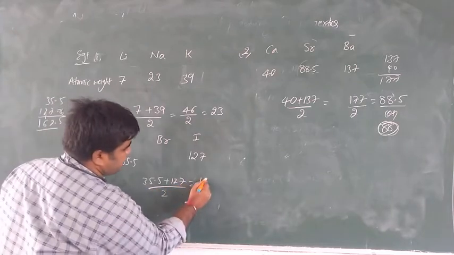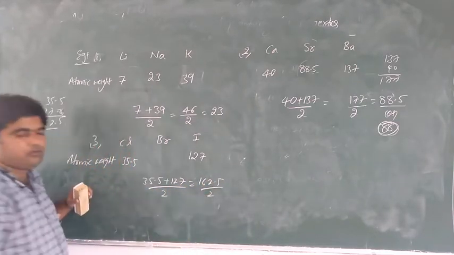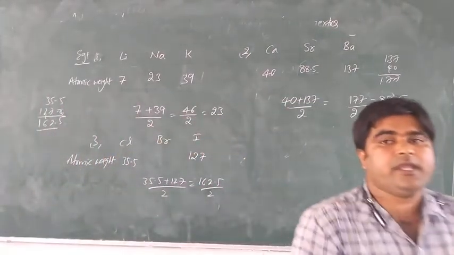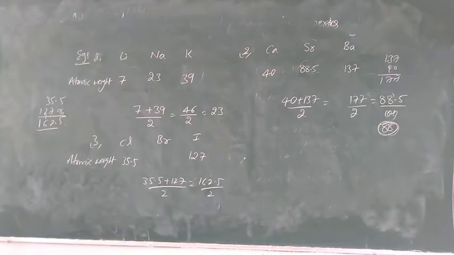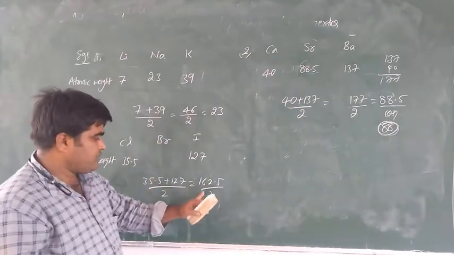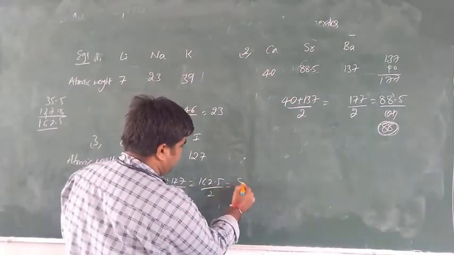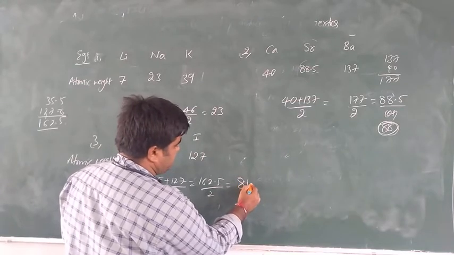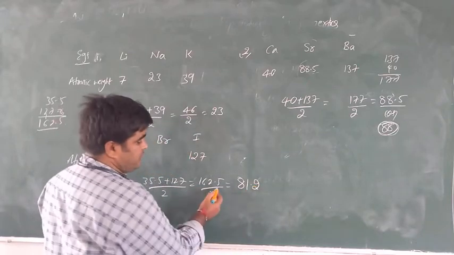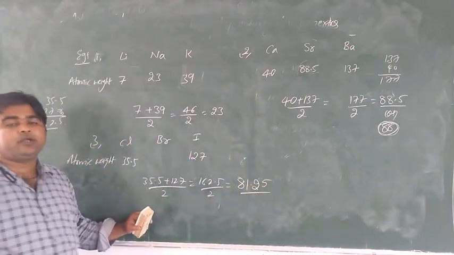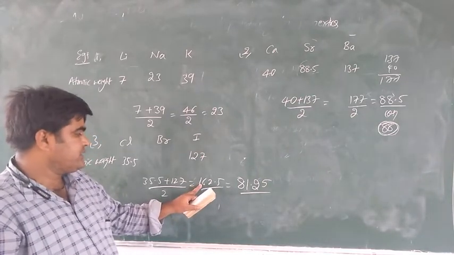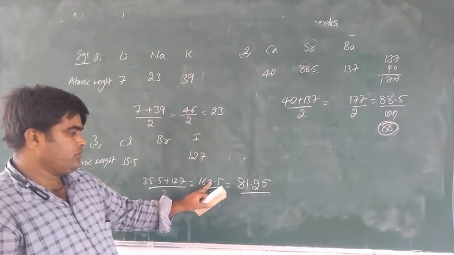162.5 divided by 2. So the atomic weight is 162.5 divided by 2, which is 81.25. So 81.25, exactly 81.2.